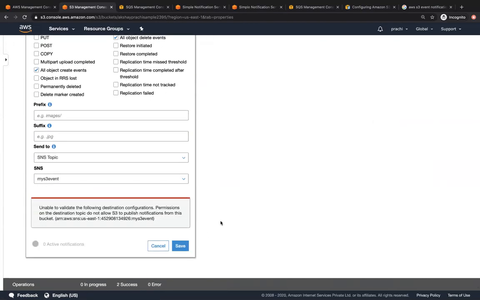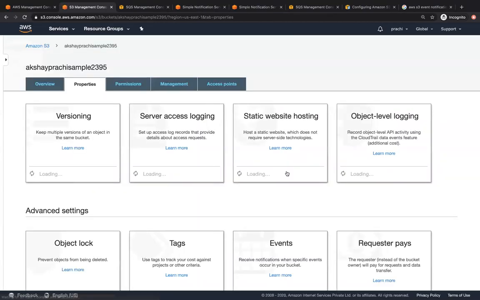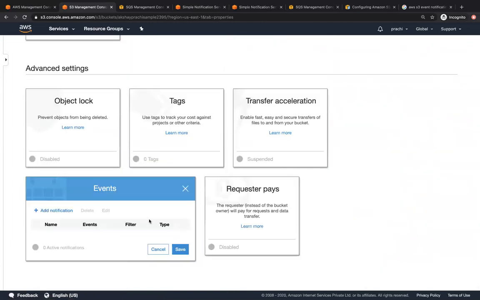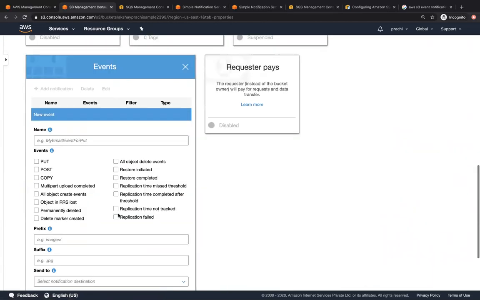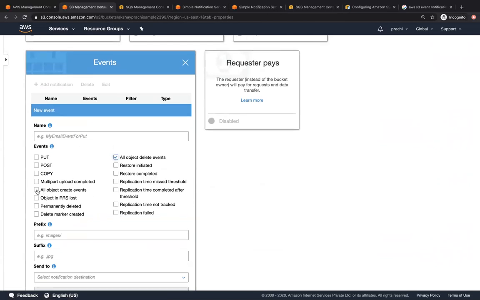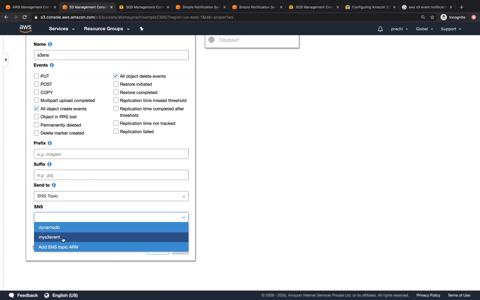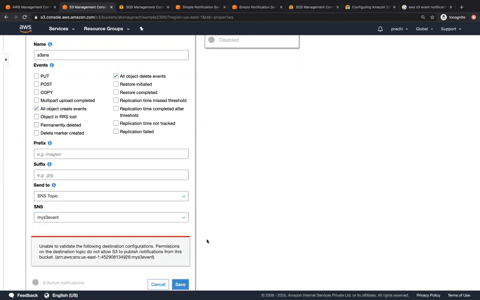So probably I'll just have to refresh this page. Let's click on events once more. Let's click on add notification. Let's choose all delete and all create. S3 SNS. Let's choose our notification to be an SNS topic. Let's choose this, save. You can see over here, it's giving you a permission error: the destination topic does not allow S3 to publish notification from this bucket.